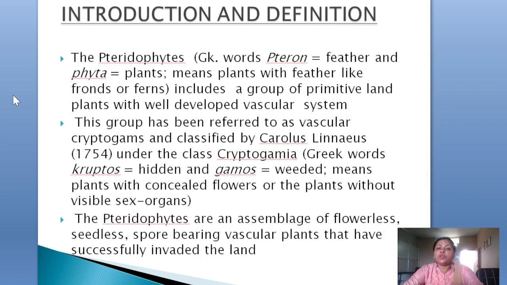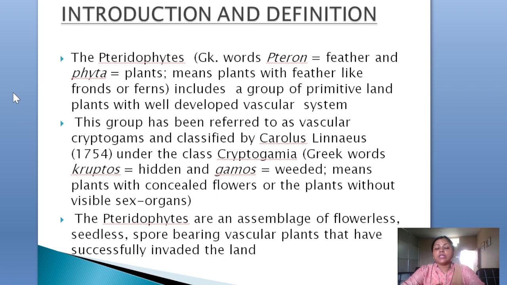The name pteridophyta itself comes from a Greek word. Pteron means feather and phyta means plants. So the plants with feather-like fronds are the ferns. They include a group of very primitive land plants with a very well developed vascular system, and they are referred to as the vascular cryptogams.